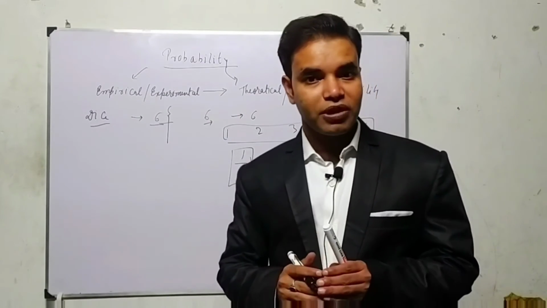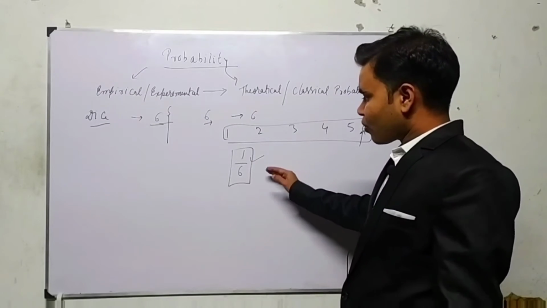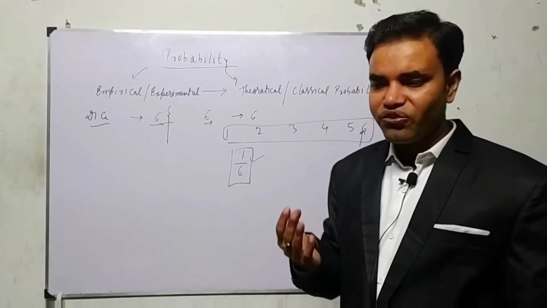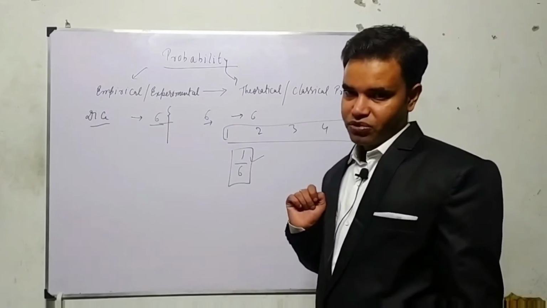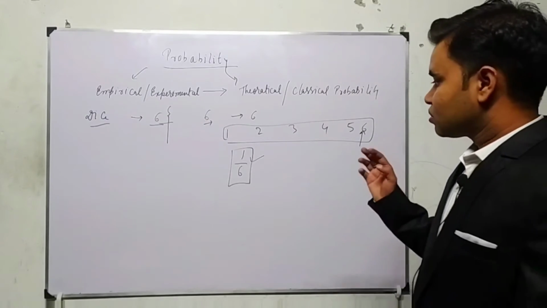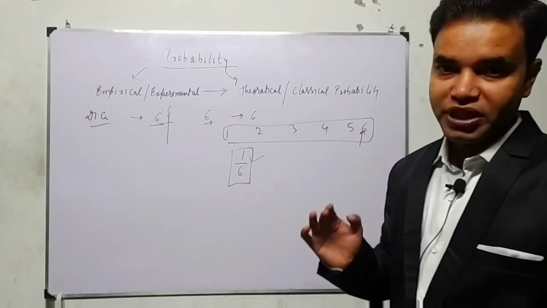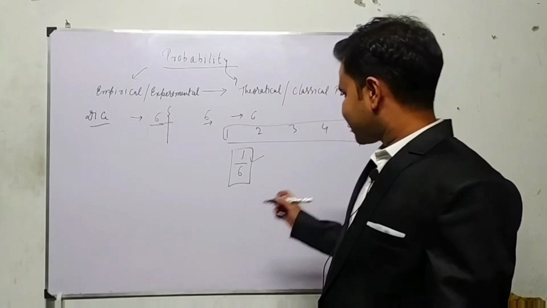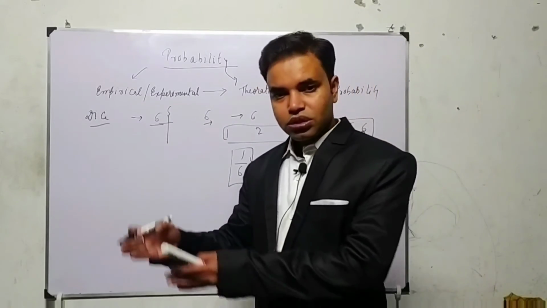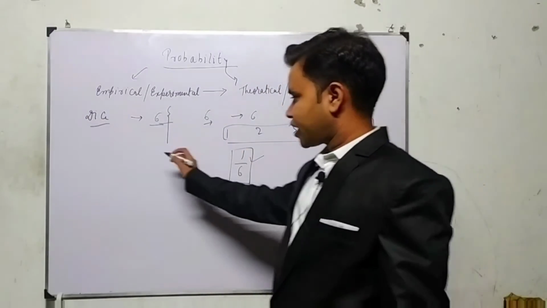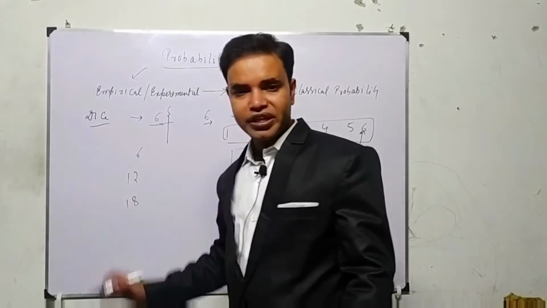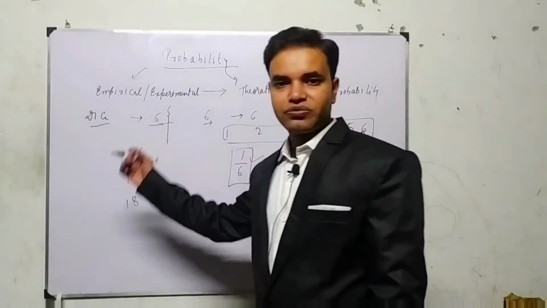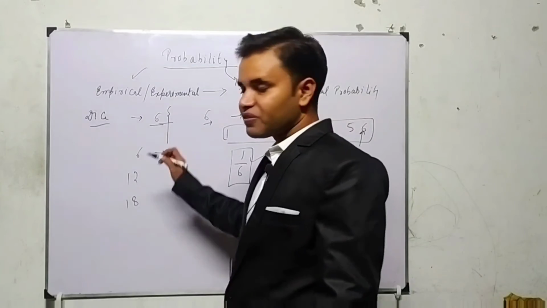We cannot conclude that, but we can say approximately that if we throw a dice 6 times, we are confident that one time a 6 will come. Similarly, if we throw 12 times, 6 will come 2 times, but we cannot be sure, we can only predict. So probability is all about prediction. If I ask you to throw the dice 6 times, then 12 times, 18 times, 100 times, 200 times, a million times, a billion times, again this is an experiment we are doing.